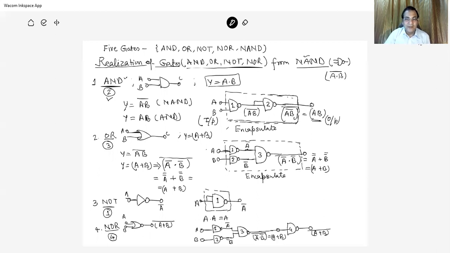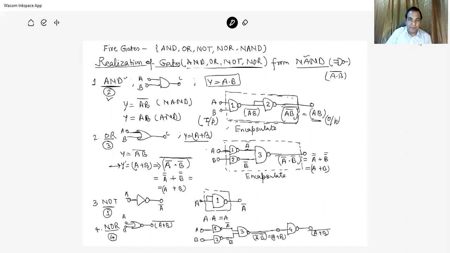Similarly, the OR gate: Y equals A plus B. This is the OR gate. How do we obtain it from the NAND gate? The Boolean function of the NAND gate is Y equals (A·B) bar. Let us start with this Y dash, which is A plus B. How can we write A plus B? We can write A plus B as the whole bar of (A bar dot B bar), right?